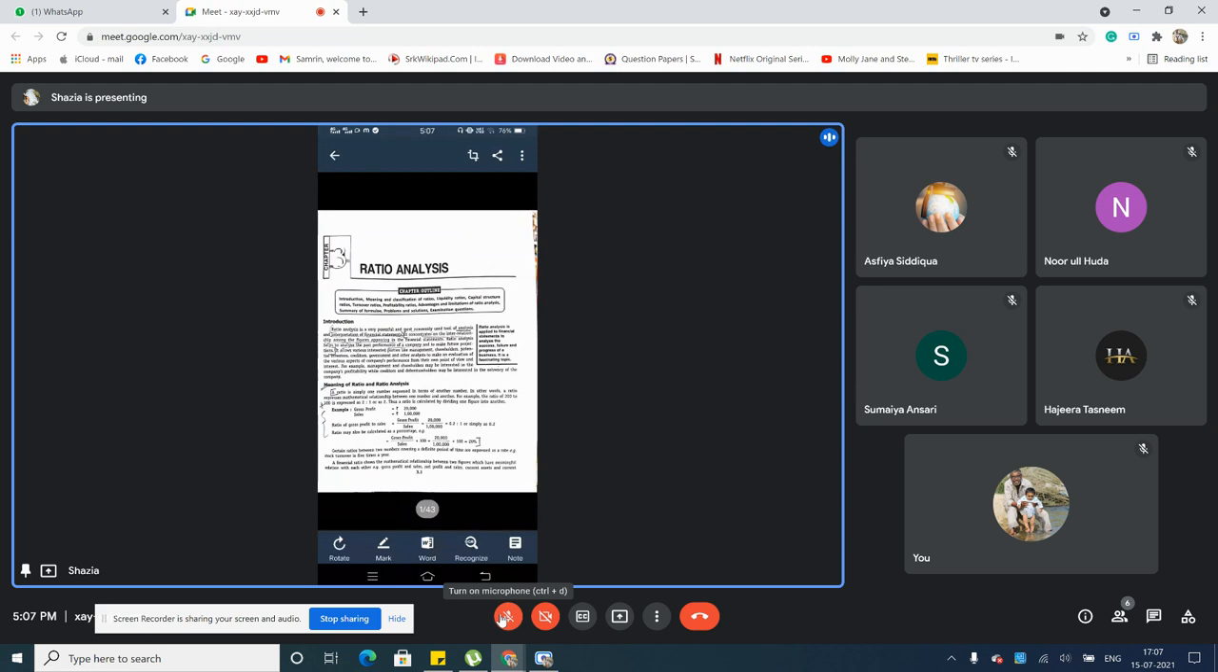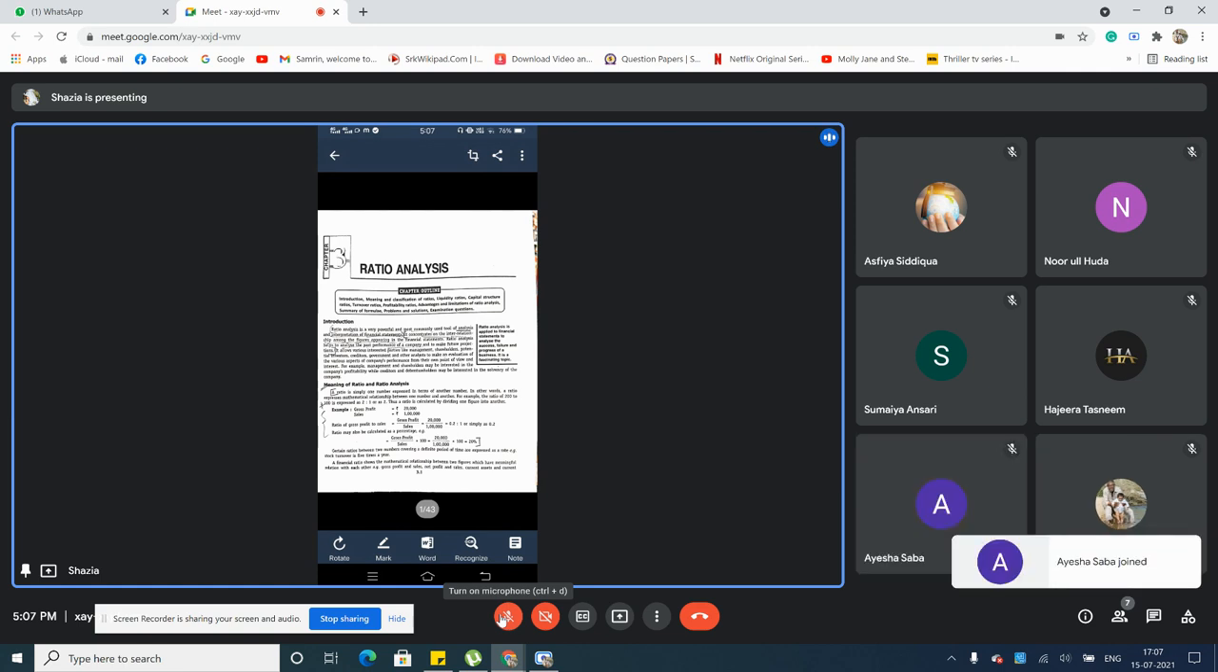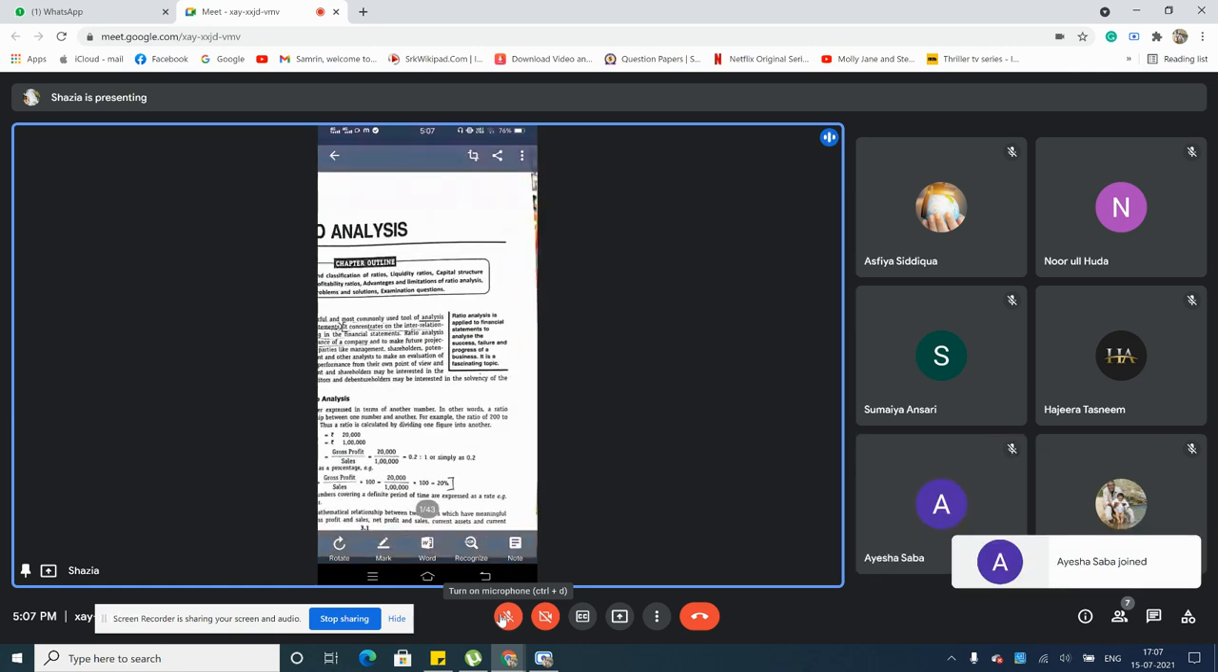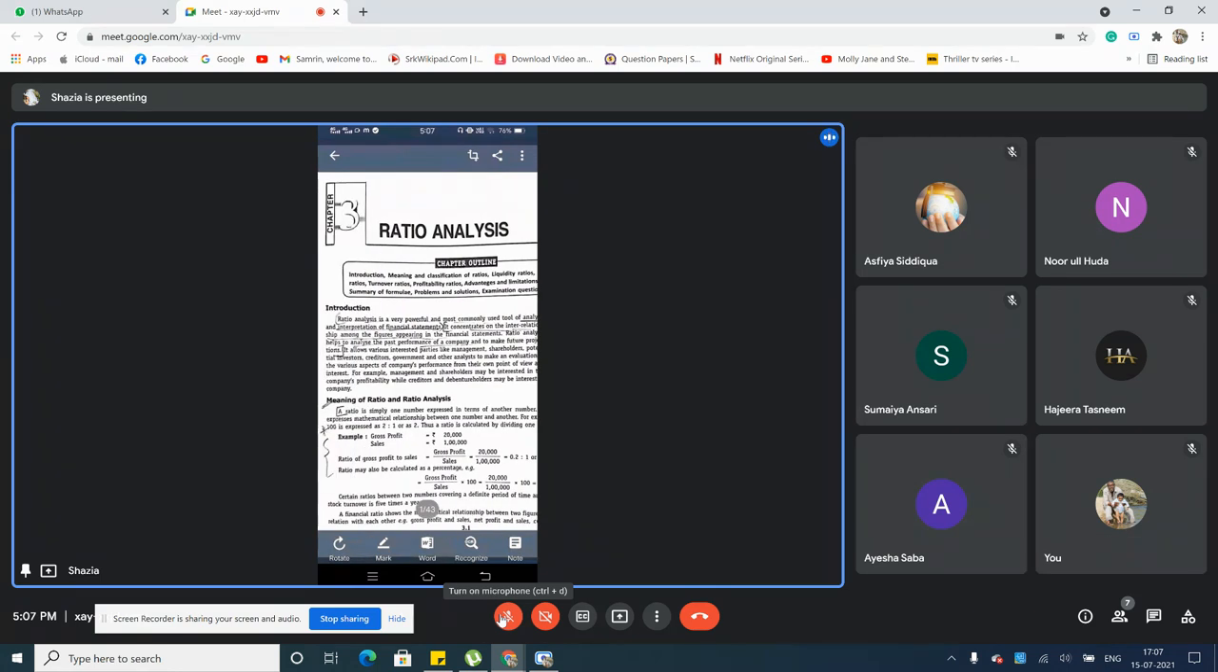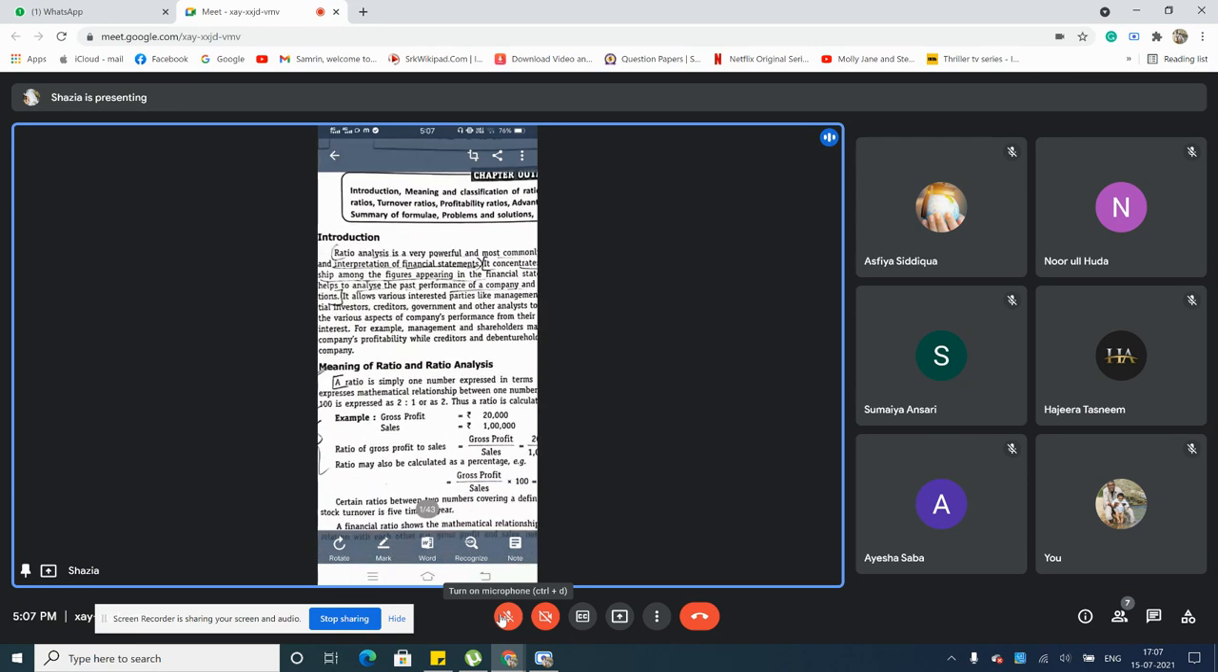In other words, a ratio expresses a mathematical relationship between one number and another. It is just like a calculation of a mathematical concept. For example, the ratio of 200 to 100 is expressed in the simplest way. How do you convert this into a ratio? The zeros get cancelled from 200 and 100, so it gives you an easier way of calculation. This becomes 2 is to 1, and 2 is to 1 has a value of 2 equal to one number.